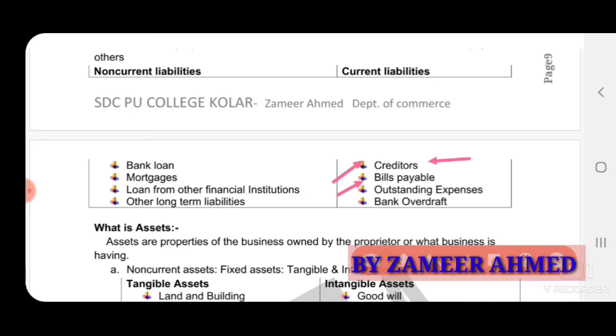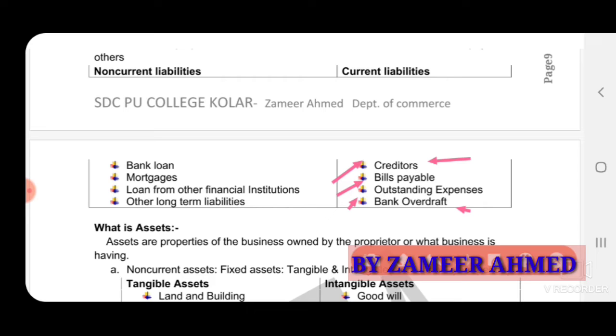Bills payable, outstanding expenses. Outstanding expenses means the expenses which have not been paid by the business and that have to be paid in future. For example, last month they have not cleared the rent to a landlord. That rent has to be paid in the next month. So that is outstanding. So outstanding expenses is a short-term liability that has to be settled within a short period.